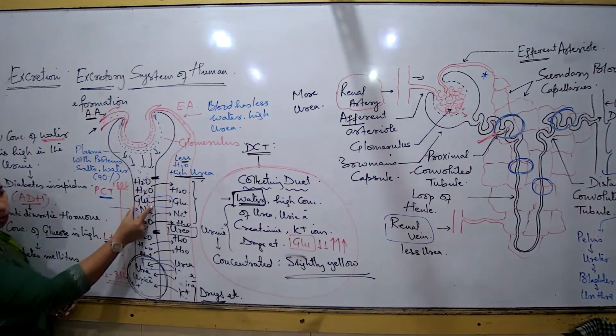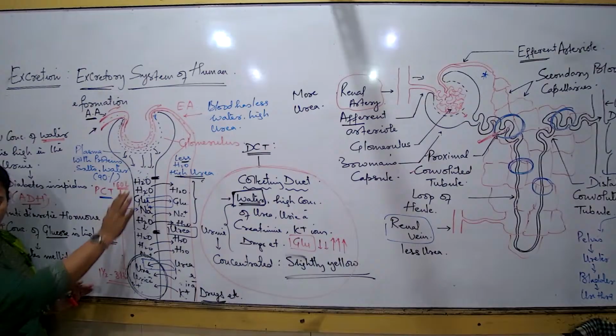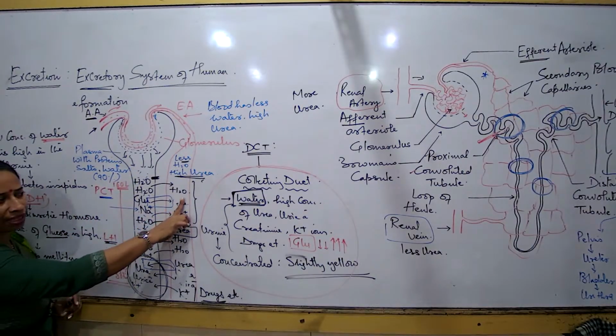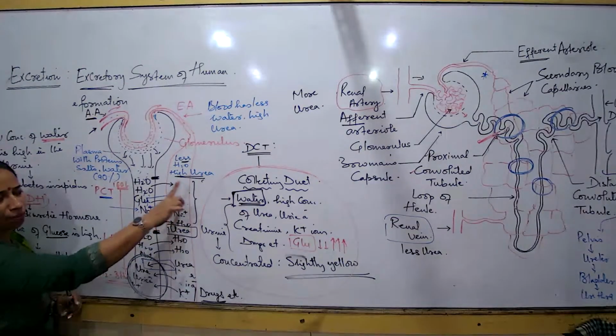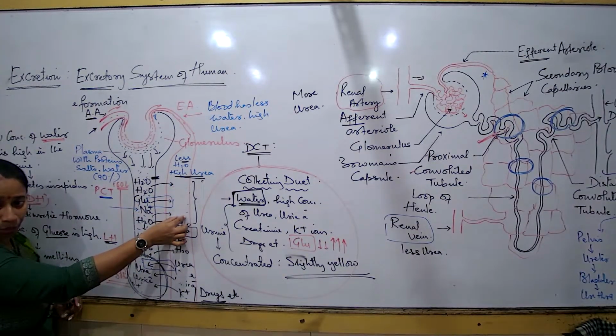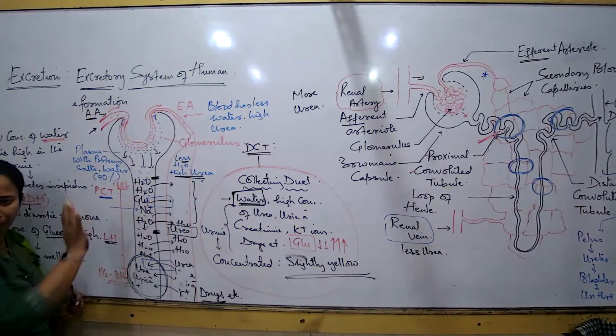ये था normal composition of the fluid. बहुत सारा water है, glucose है, sodium है, water is so much, पूरा dilute fluid है. Surrounding in the blood capillary, what did I say? In the surrounding of the blood capillary, the blood was thick. Water content is very less. Glucose भी traces है, sodium भी traces है.